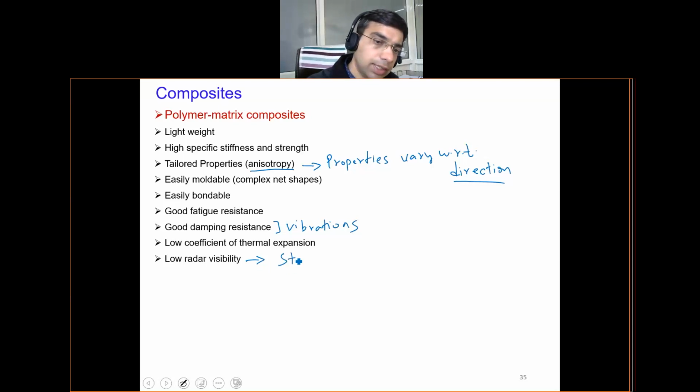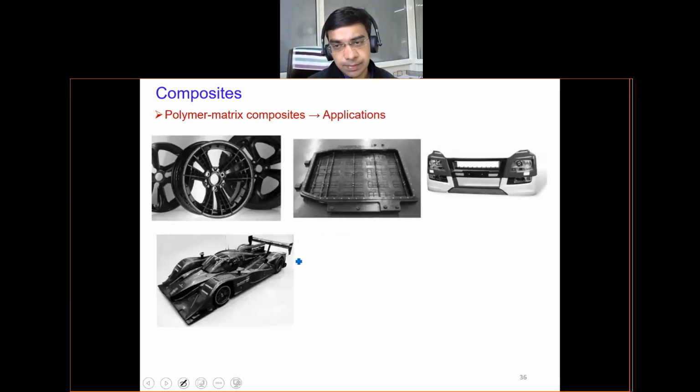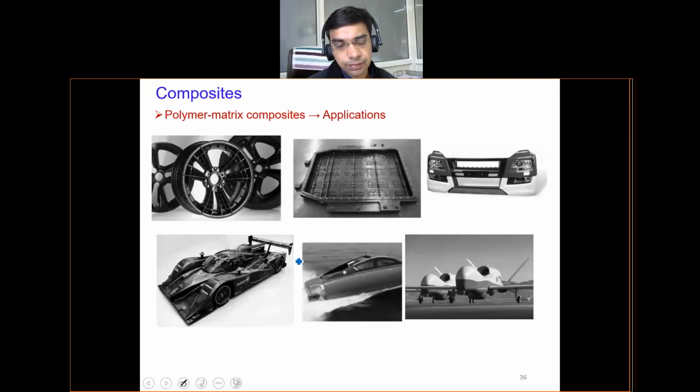So all the aircraft are basically made up of composite material, so they are less visible on the radar. These are some specific applications of polymer matrix composites, where you can see these alloy wheels, the engine covers, automobile front panels, high-speed racing vehicles, cars, and this type of high-speed marine equipment.